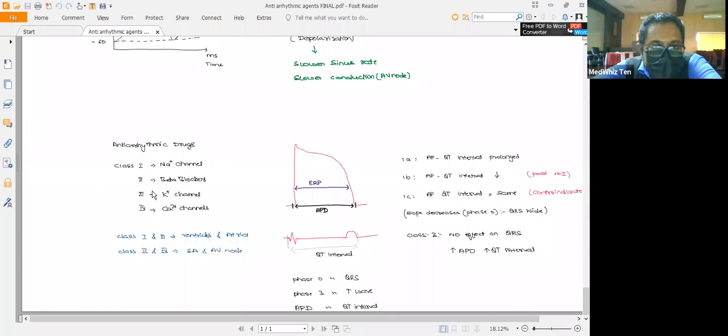Basically you should remember class 1 is sodium channel blockers, class 2 is beta blockers, class 3 is potassium channel blockers, and class 4 is calcium channel blockers. And remember, class 1 and class 3 drugs mainly act on the ventricles and the atrial muscles, whereas class 2 and class 4 will mainly act on the